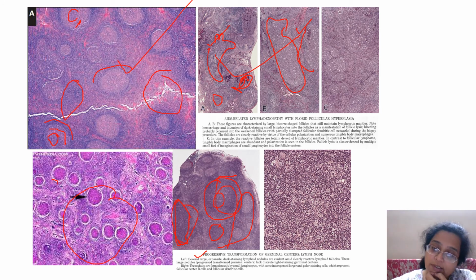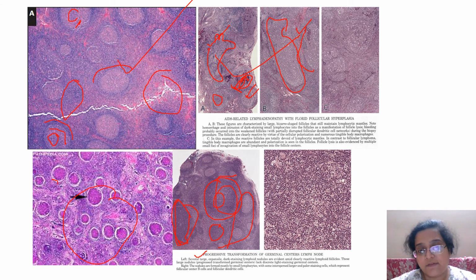And we catch all this by using markers also. B markers will come over here. T markers will come over here. So if T markers are coming over here, it means they have spilled into the germinal center.